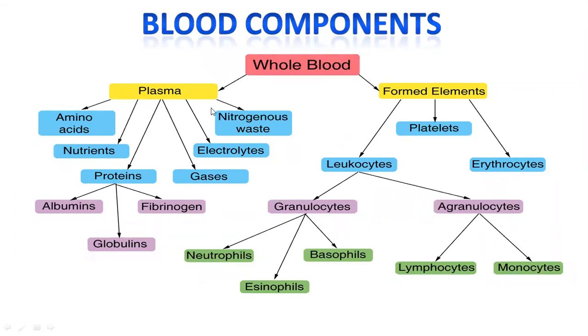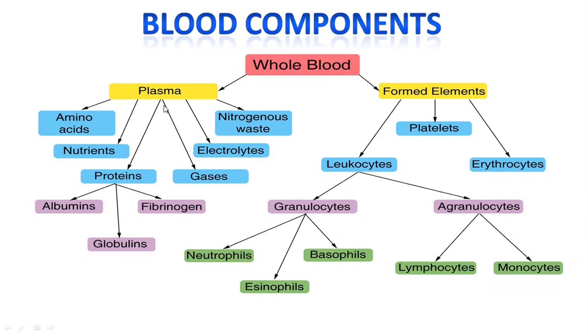So let's see what the different components present in the blood are. This is the entire classification of blood and its components. The whole blood is divided into two major parts: one is plasma and the second is the formed elements. As I told you, the liquid nature of the blood is because of the presence of plasma, which constitutes water, the chief component of the blood. So blood is divided into two components: plasma and formed elements. Let's see about plasma.